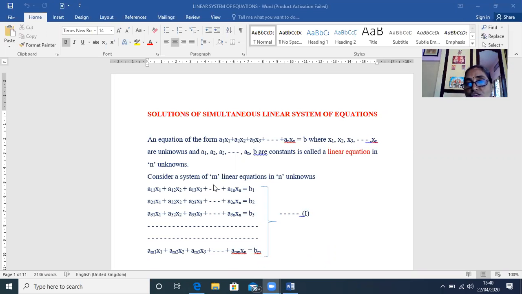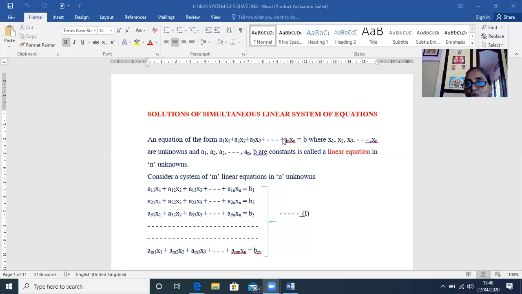An equation of the form a1x1 plus a2x2 plus a3x3 and so on plus anxn is equal to b, where x1, x2, etc. xn are unknowns, and a1, a2, a3, an and b are constants, is called a linear equation in n unknowns.